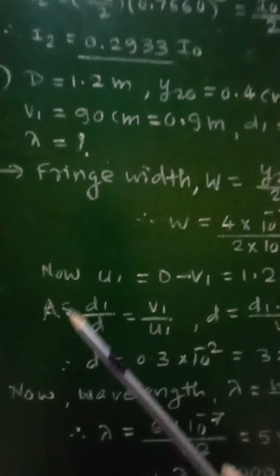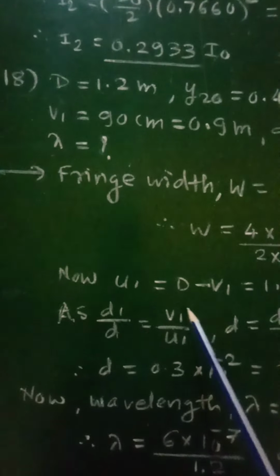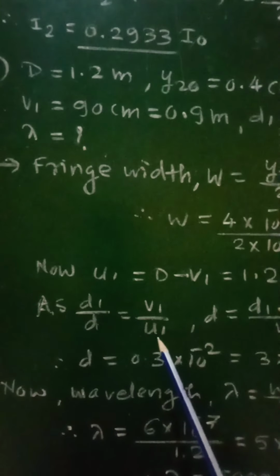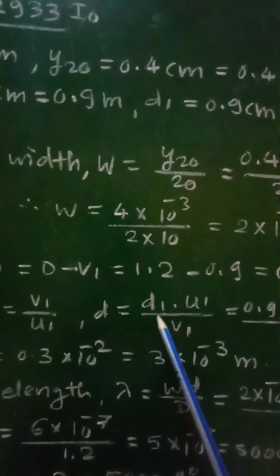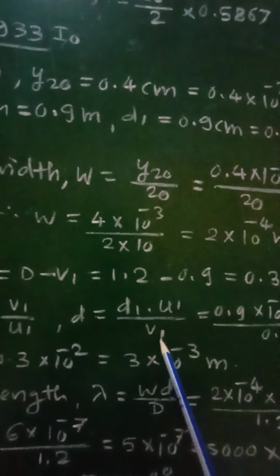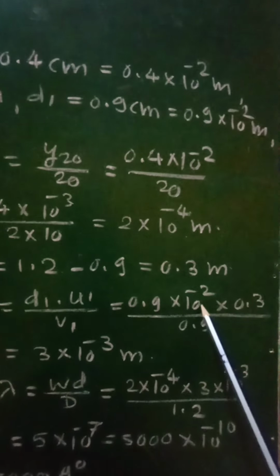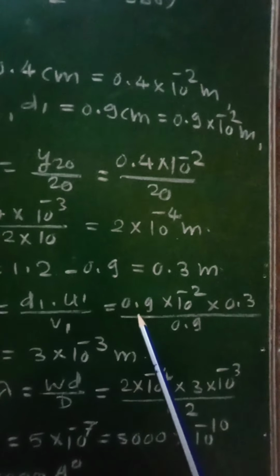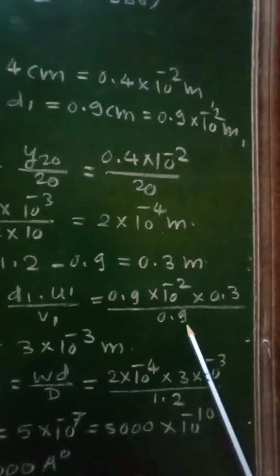And therefore, as D1 by D equal to Phi1 by U1, we can write D is equal to D1 U1 upon Phi1, that will be equal to 0.9 into 10 raised to minus 2 into 0.3 upon 0.9.